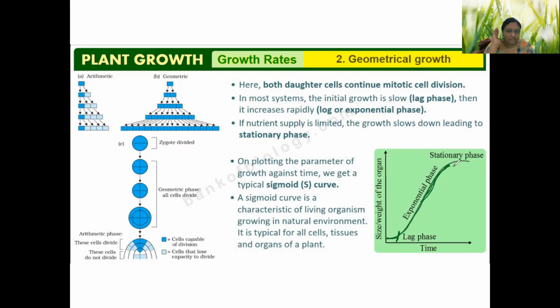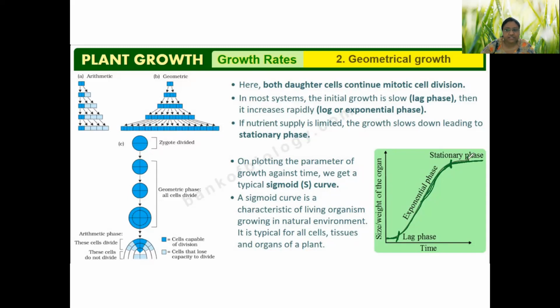Obviously, a limit is there with respect to the available resources, with respect to the ability or limitation of our body. Once the growth reaches its maximum level, further increase is not possible, and we have the stationary phase, which is indicated again by a straight line.